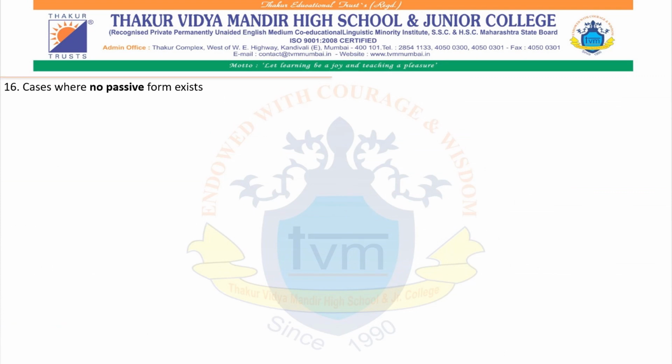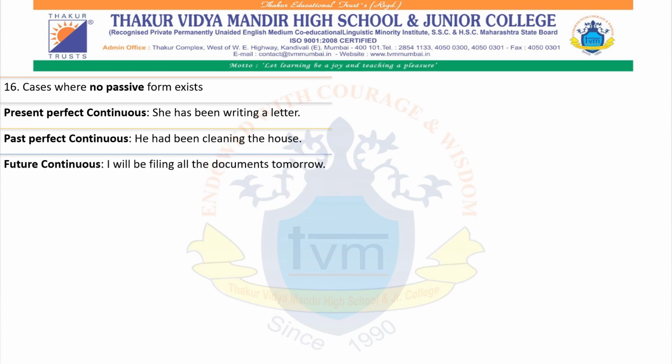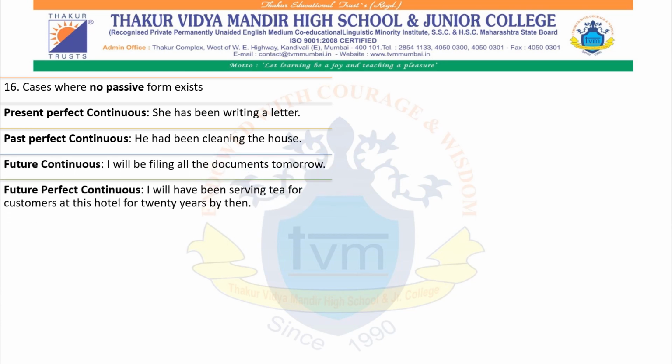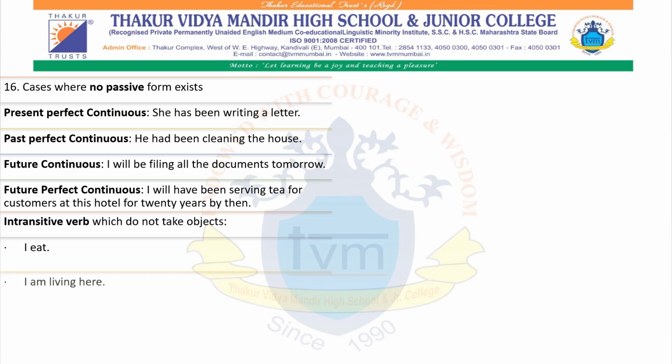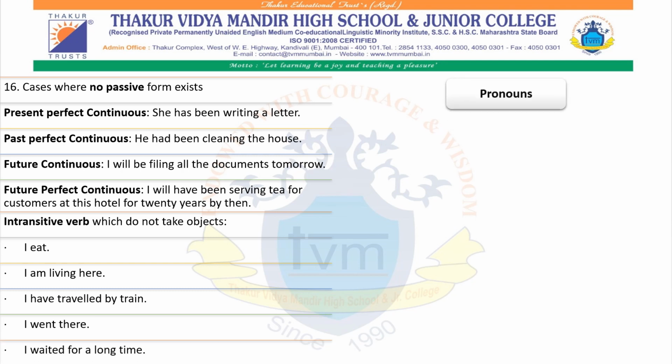Cases where no passive form exists, and we already know that: present perfect continuous, past perfect continuous, future perfect continuous. Intransitive verbs which do not take objects, such as I eat, I am living here, I have traveled by train, I went there, I waited for a long time.